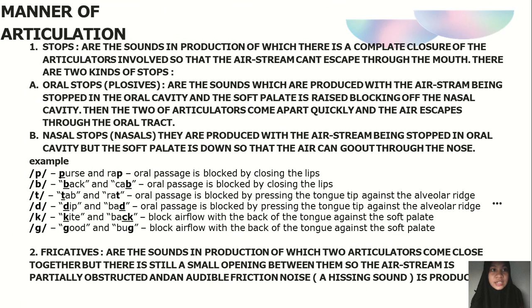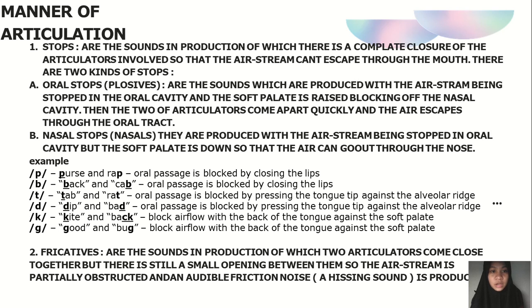Manner of articulation. 1. Stops are the sounds in the production of which there is a complete closure of the articulators involved, so that the airstream cannot escape through the mouth. There are two kinds of stops. A. Oral stops or plosives are the sounds which are produced with the airstream being stopped in the oral cavity and the soft palate is raised, blocking off the nasal cavity. Then the two articulators come apart quickly and the air escapes through the oral tract.